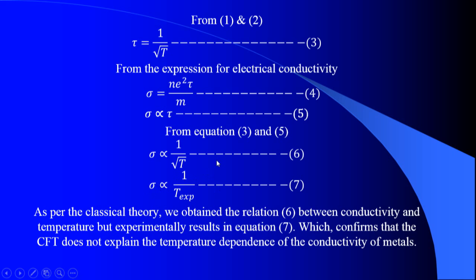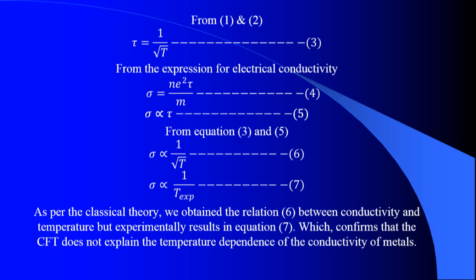From the comparison of 6 and 7, we can come to the conclusion that there is no direct or complete explanation of the electrical conductivity of metals in the classical electron theory of metals. Hence, the temperature dependence of electrical conductivity is not sufficiently explained by the classical electron theory.